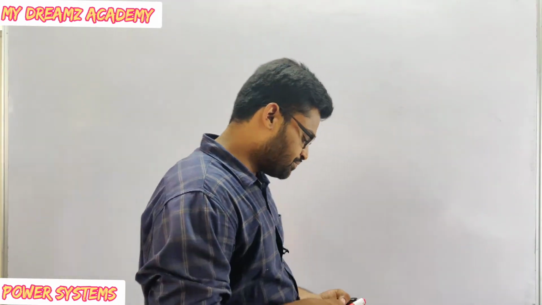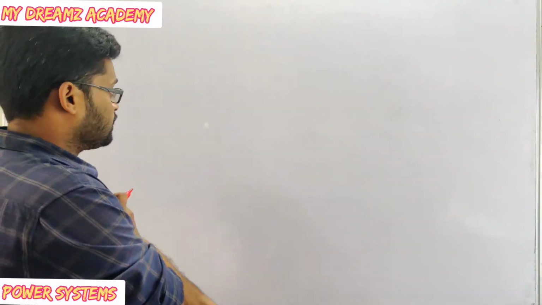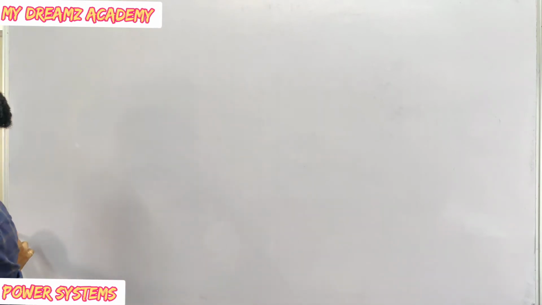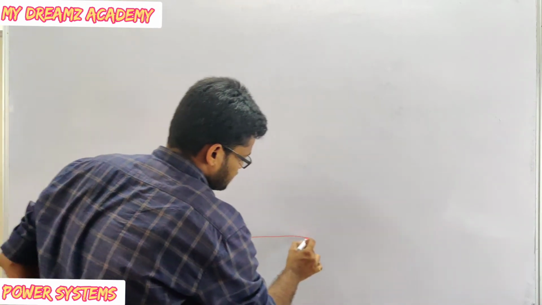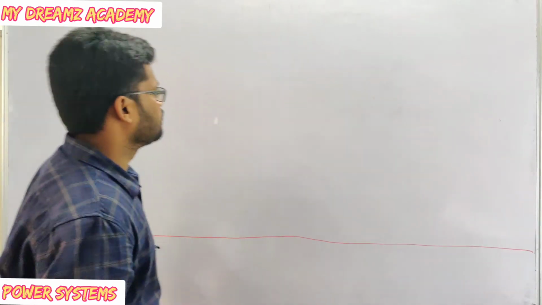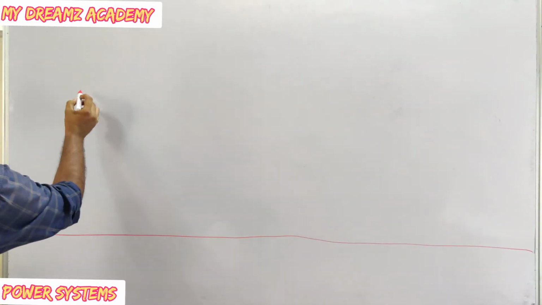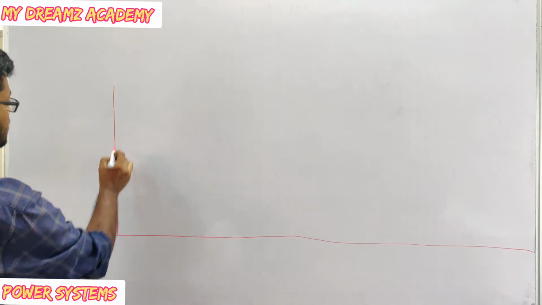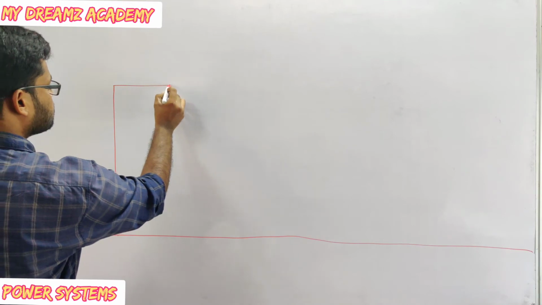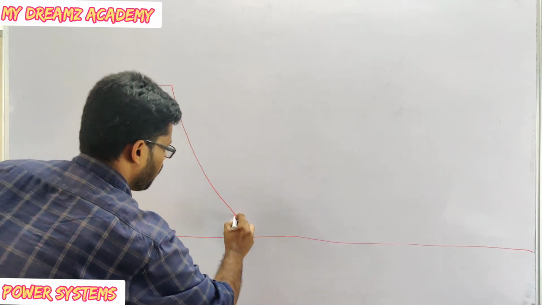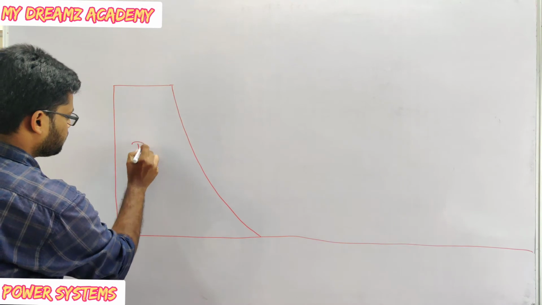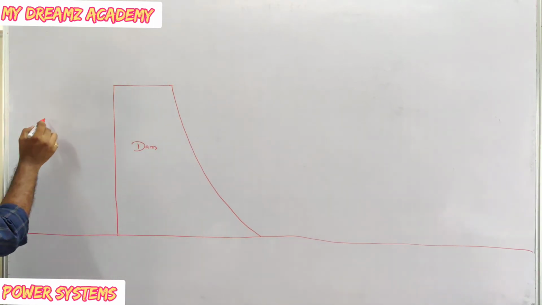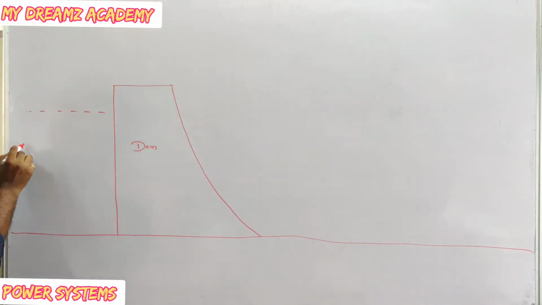Now we are going to see the layout of a hydroelectric power plant. Let us consider this is total land mass, and here it is dam, okay, and here plenty of water is stored.